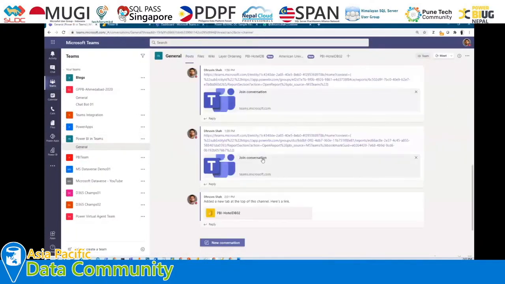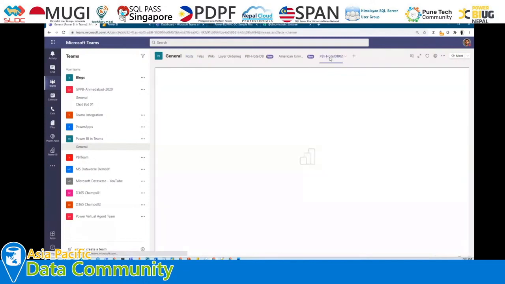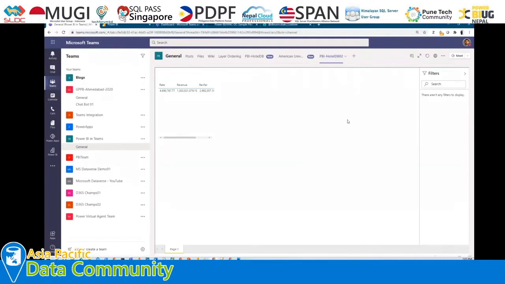And one more important thing: we also need the Power BI Pro license in order to see this report within Teams. If the user hasn't been assigned a Pro license, they will not be able to see it. Also, if they do not have access to that specific workspace, they will not be able to see this report here. Basically it will ask them to sign in.